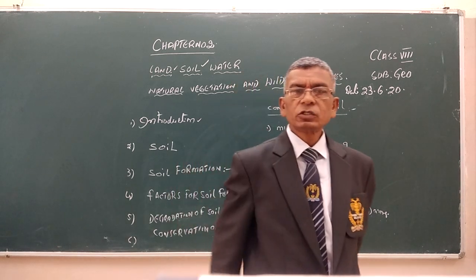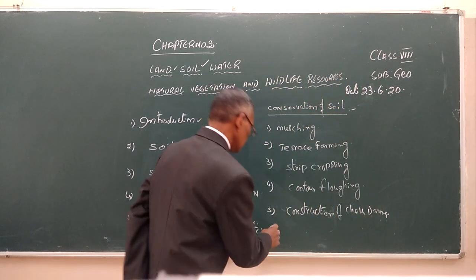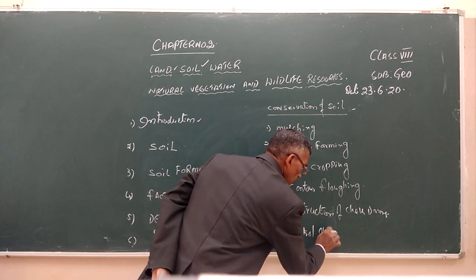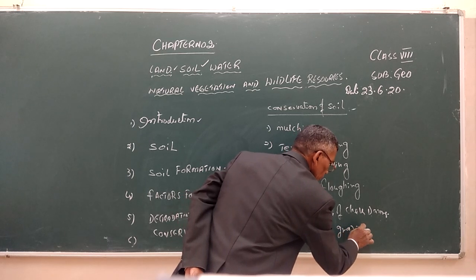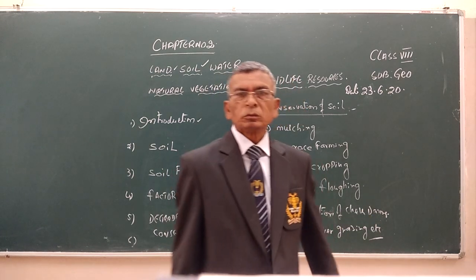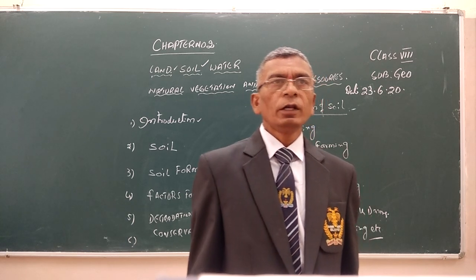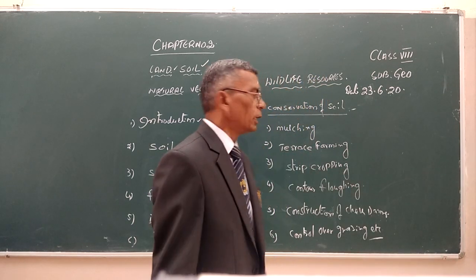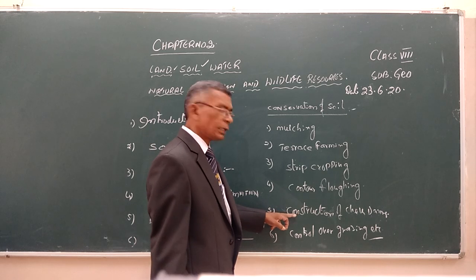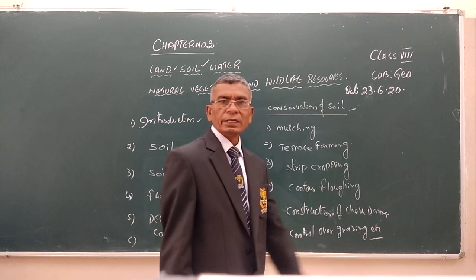Construction of check dams and avoiding overgrazing. Control overgrazing. All these methods can be applied to fulfill the conservation of soil: mulching, terrace farming, strip cropping, contour flowering, construction of check dams, control of overgrazing, etc.